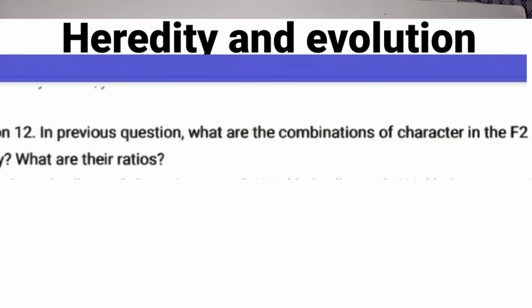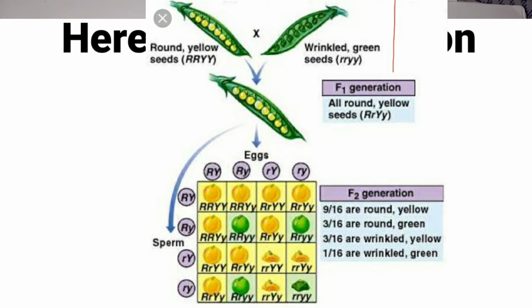The next question is based on the first question only, children. What are the combinations of characters in the F2 generation and what is the ratio they are asking? So you have to write the combinations of characters: round yellow, round green, wrinkled yellow and wrinkled green. When these are crossed, what is the ratio you get? You get the gametes round yellow, round green, wrinkle yellow, wrinkle green, and on the other side also you have the same. So when these are crossed, you get a board, checkerboard we call it, children.